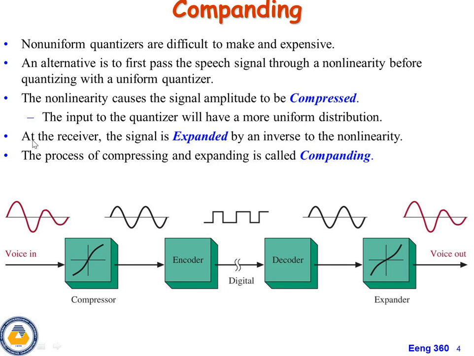At the receiver, the signal is expanded by an inverse of the non-linearity. In this case, with the help of non-linearity, the non-linearity goes to linearity, and in the expander linearity goes to non-linearity. So the process of compressing and expanding is called compounding. Compounding is a technical word for the combination of both compressing and expanding.